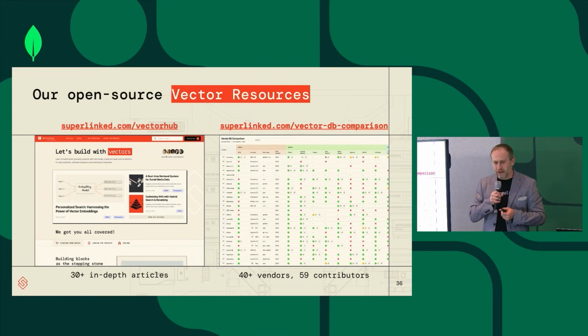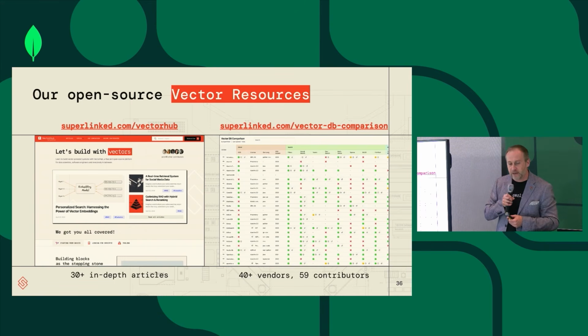And by the way, we also have a bunch of community-generated resources about vector embeddings, about how to work with vector embeddings and why. One of them is Vector Hub, about 30 articles, community-generated mostly, about how you build with vector embeddings around a bunch of use cases. Again, RAG is obviously one that features quite a lot, semantic search, etc. And we also have the vector DB comparison table, where we have 40 vendors, again, who submit PRs. We have a member of a community who actually checks those PRs, approves them or rejects them, and you have a table which has an up-to-date view of about 40 vector databases in the market currently.